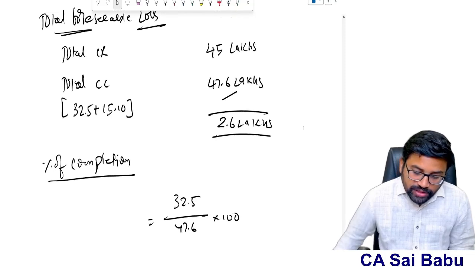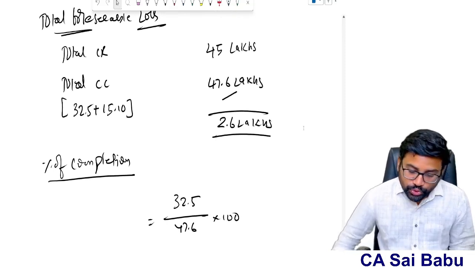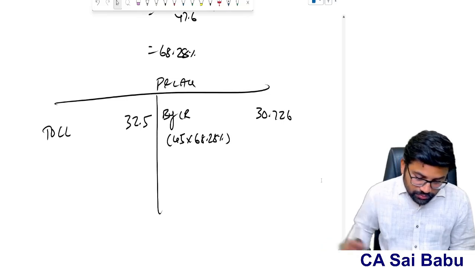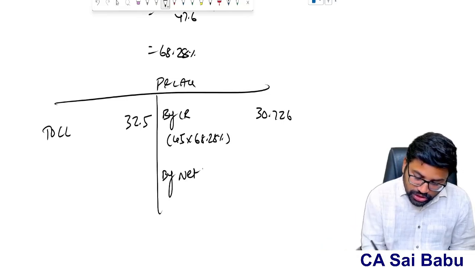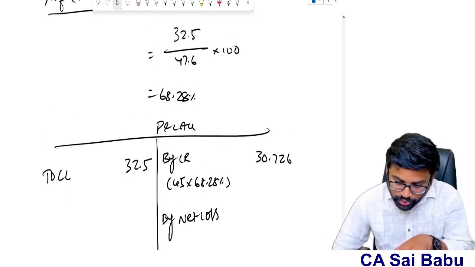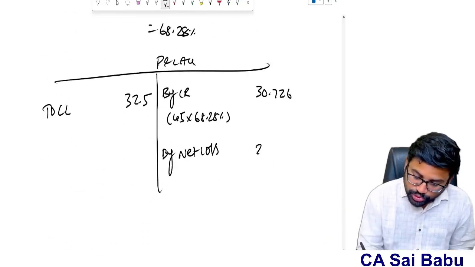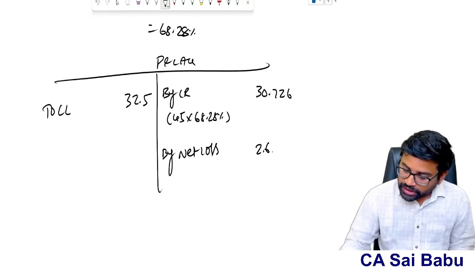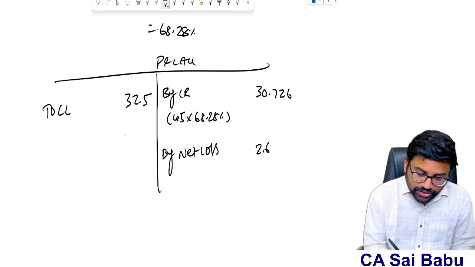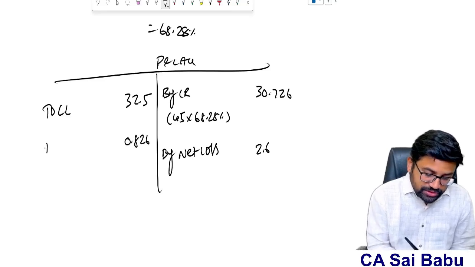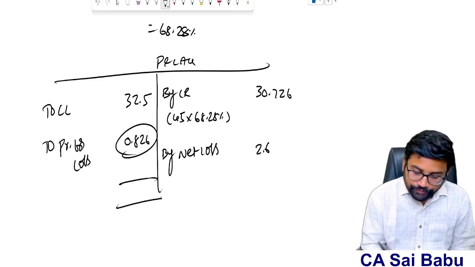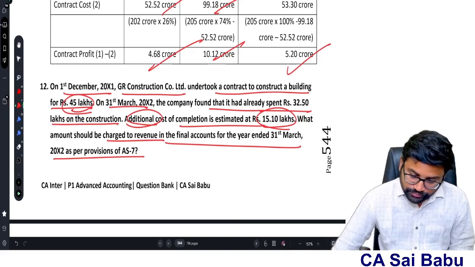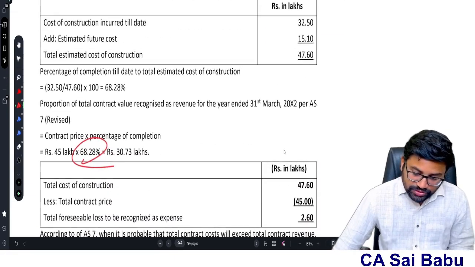And what is the total foreseeable loss? 2.6 lakhs. So by net loss, what is the total loss of the contract? Total expected loss 2.6 lakhs. Right? So therefore 30.726 plus 2.6 minus 32.5. Therefore 0.826. This is what we create as a provision for loss. That's it. If you want, sir, same kind of questions we solved number of times, sir.